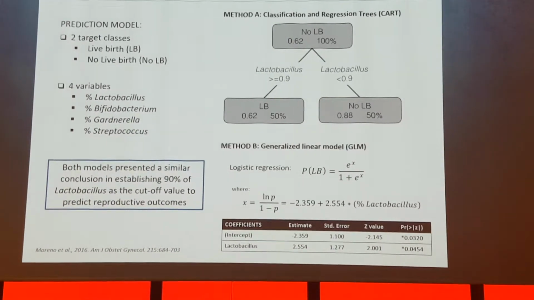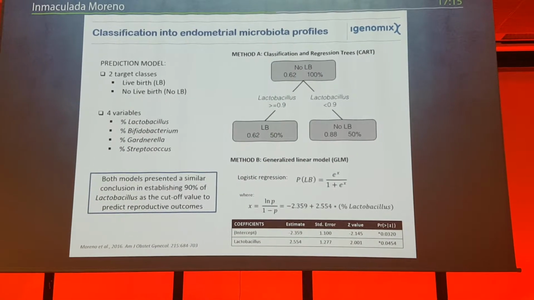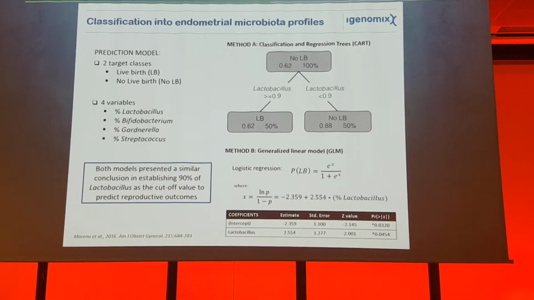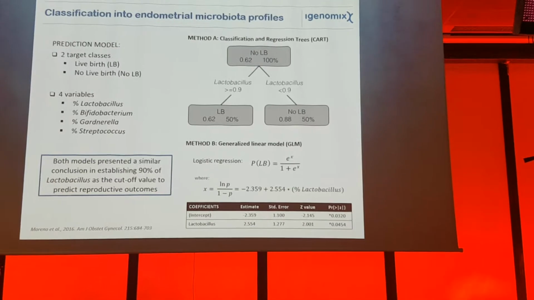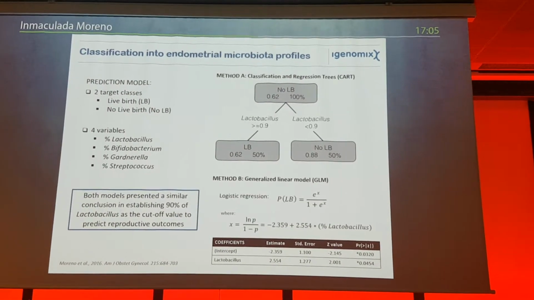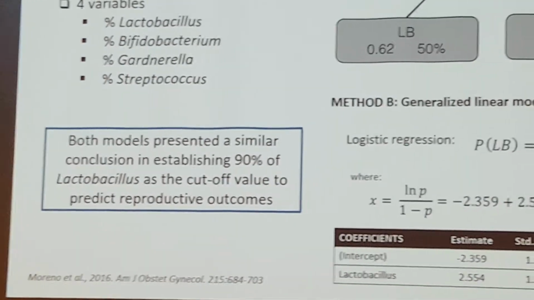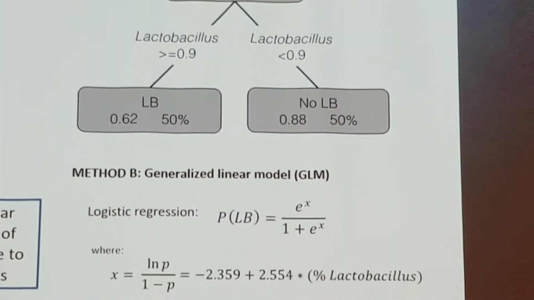So we have four variables and two target classes, and we used two different mathematical methods to try to predict this. On the one hand, classification and regression trees, and on the other hand, a generalized linear model. Both mathematical models finally presented the same result: the percentage of lactobacilli was able to predict the success or the failure of the infertility treatment. And both models presented a cutoff value of 90% of lactobacilli.